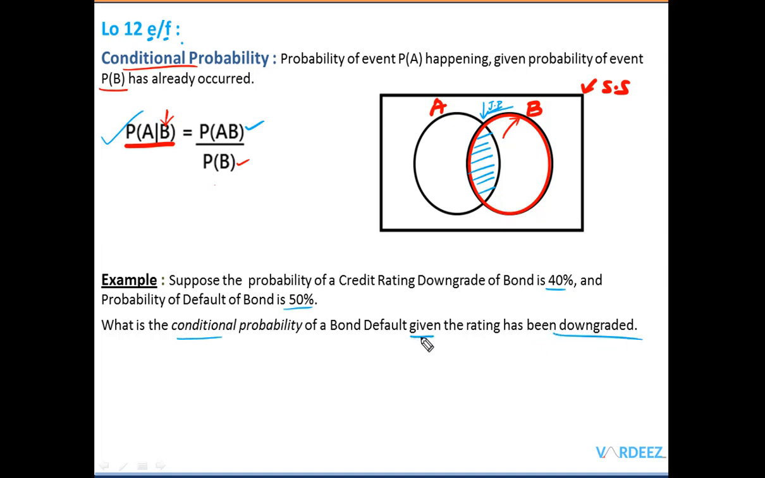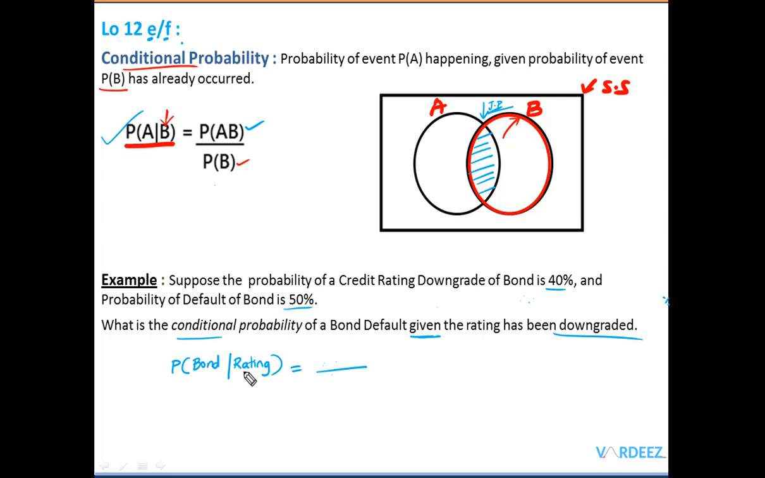Okay, so this thing that you see here, given the rating has already been downgraded, the sample space is now reduced. So I'll write it again: the probability of a bond defaulting given that the rating has been downgraded. So we need to find the conditional probability of the bond defaulting given that the rating downgrade has already occurred.